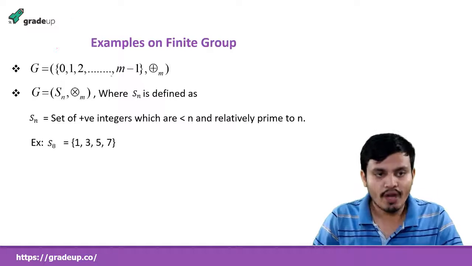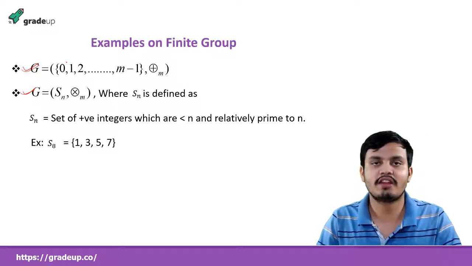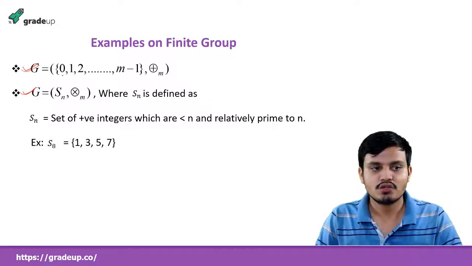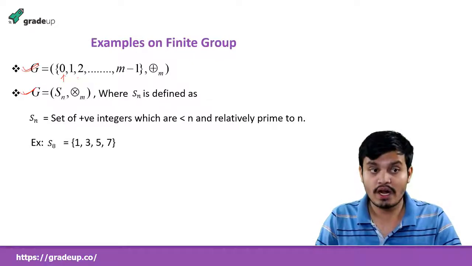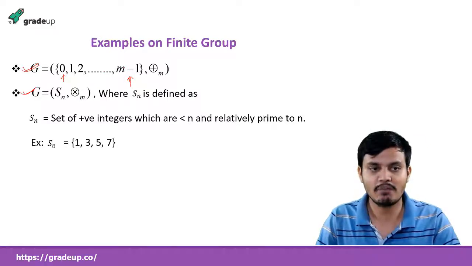Now, more examples on finite groups. See this, these are the groups and you need to remember them because they come again and again. Okay, so understand them. It is starting from 0 and going till m minus 1. So how many elements? M elements, and it is addition modulo m.